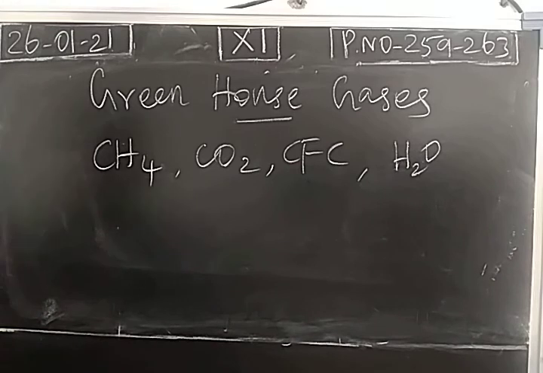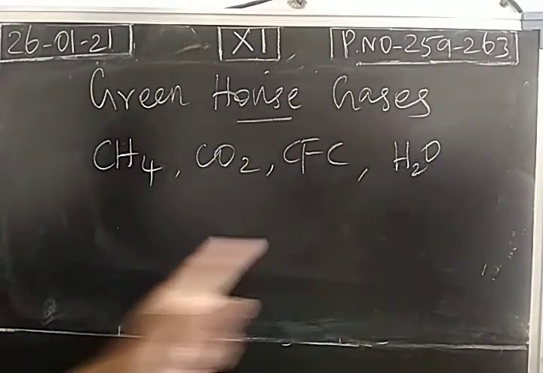So in general, we receive sunlight. Sunlight reaches the earth's surface and it will be returned back. It is a natural process. A particular part of sunlight will be radiated again to the space. This is a natural process.